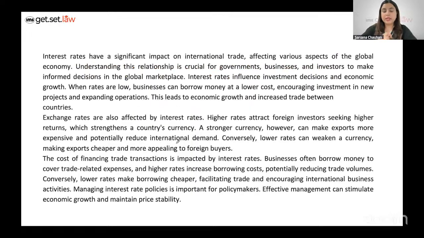Now again, like I keep on reiterating in every session, it's entirely up to you if you want to read it in parts, word for word, or cherry pick important statements. Always read the first line and the first paragraph. Introduction is important, right? It talks about interest rates and the significant impact they can have on international trade, and the fact that they affect various aspects of the global economy. I'm already getting a lot of keywords here, because it's going to help all the stakeholders make informed decisions in the global marketplace. So we are essentially taking a look at interest rates and the impact on the global market and economy.